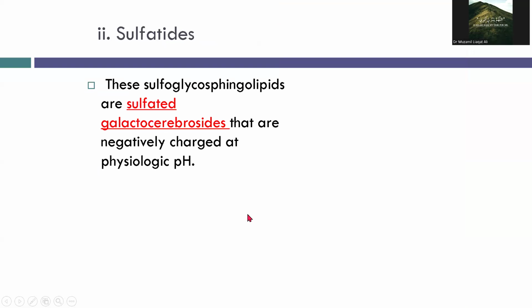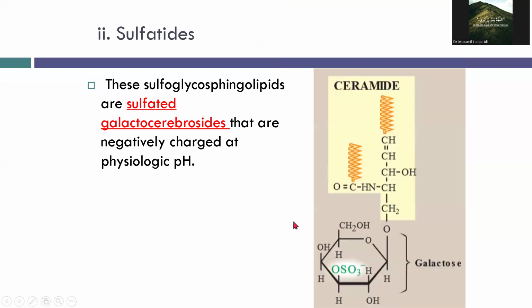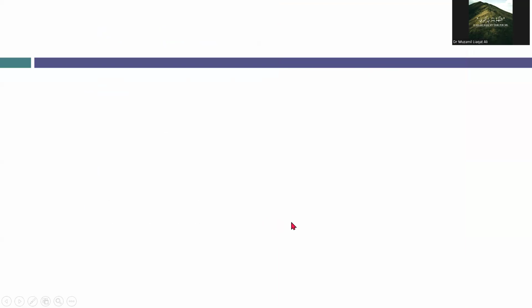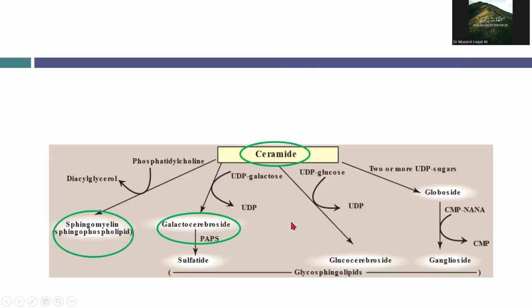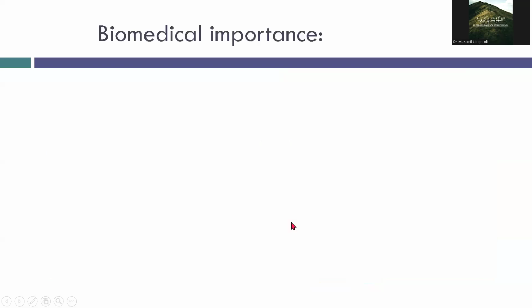What about the sulfatides? Sulfatides are sulfated galactocerebrosides. The sulfate group makes them negatively charged. They are found predominantly in the brain and kidney. Defects in sulfatide metabolism lead to diseases like metachromatic leukodystrophy. As you can see on your screen, this is the classification of the glycolipids.